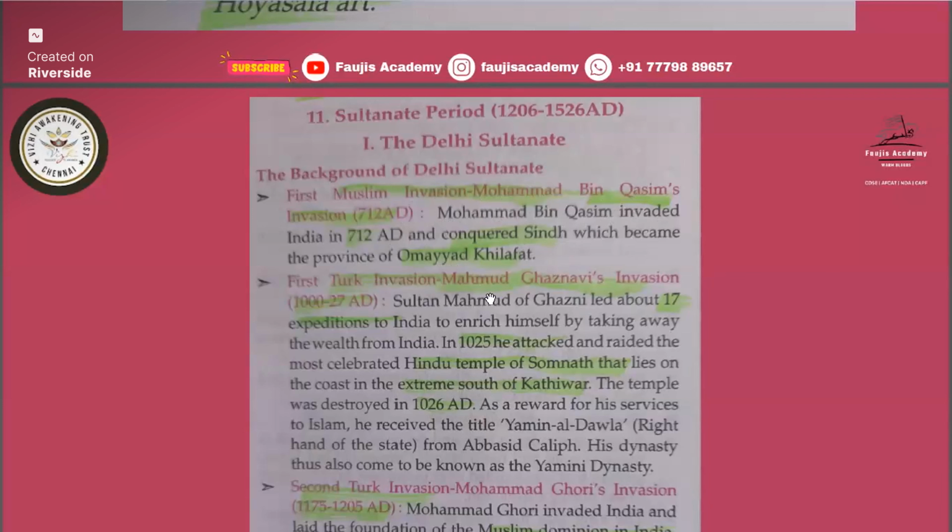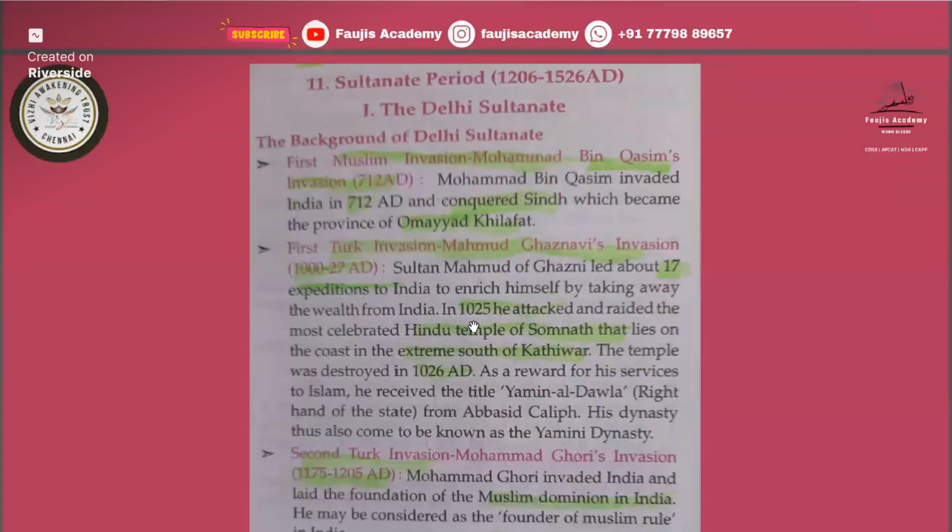First Turk invasion. So the Muslim invasion was Muhammad bin Qasim. The first Turk invasion was Muhammad Ghaznavi, to enrich himself by taking away the wealth from India. In 1025, he attacked and raided the most celebrated Hindu temple of Somnath. So how many times did Muhammad Ghazni come to India? 17 times, and in that he attacked Somnath temple. So remember this date, this year.